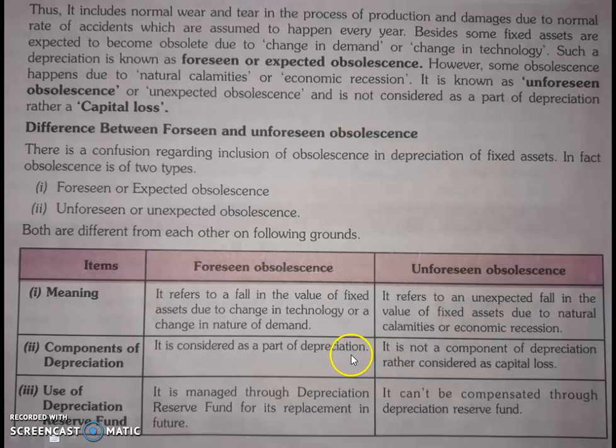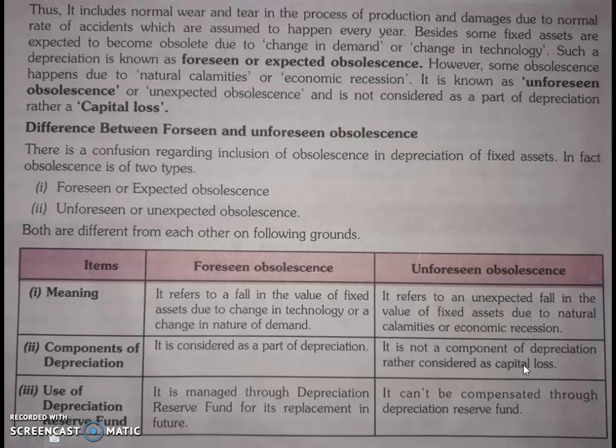So we are willingly replacing it. So it is a part of what? Depreciation. For unforeseen, it is not a component of depreciation, rather considered as a capital loss. If a machine has been working for the past 15 years and it is damaged due to some economic recession, we are not using that machine.